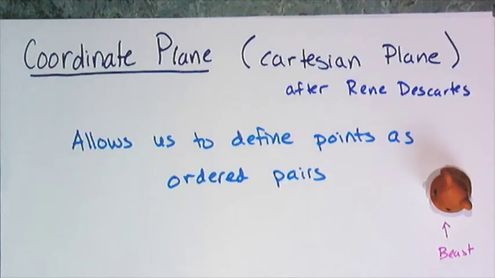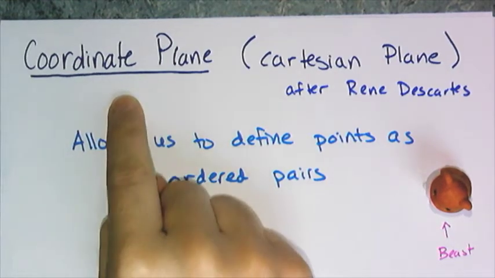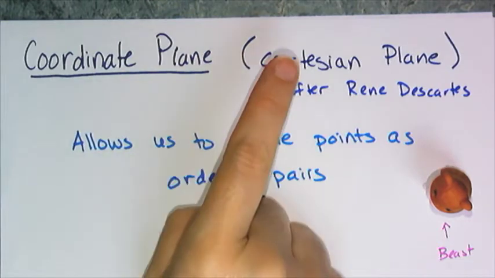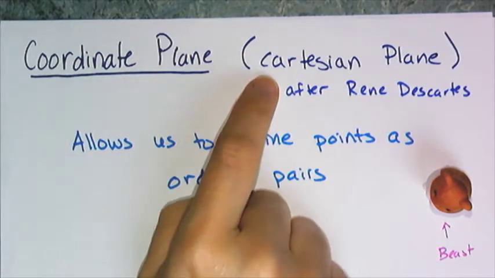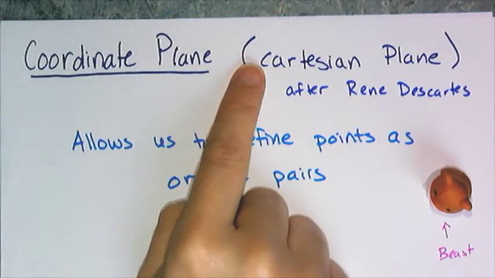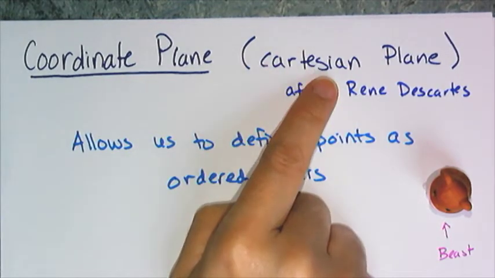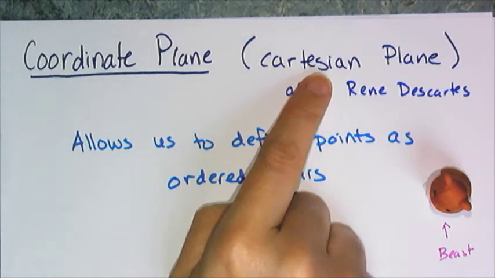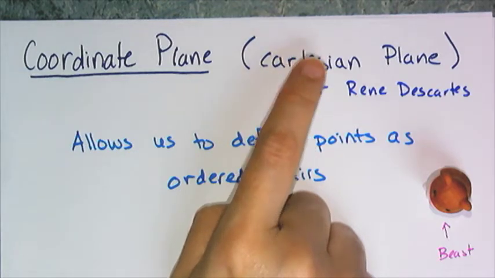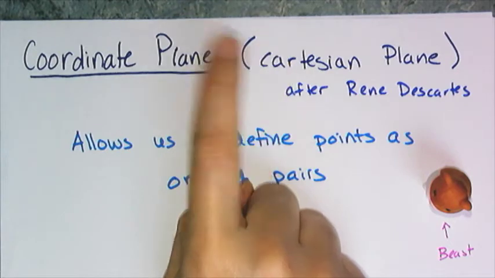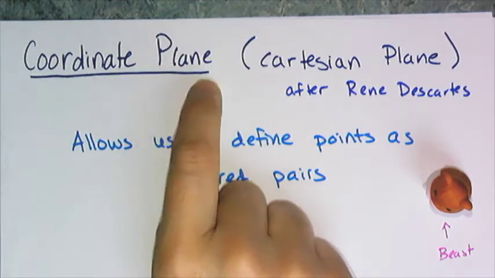Hello everybody! In this video we are going to talk about the coordinate plane, sometimes referred to as the Cartesian plane. When you call it the Cartesian plane, you are naming it after the person who created it, French philosopher and mathematician René Descartes. He is famous for saying the phrase, "I think, therefore I am," and also super famous in mathematics for the creation of the coordinate plane.